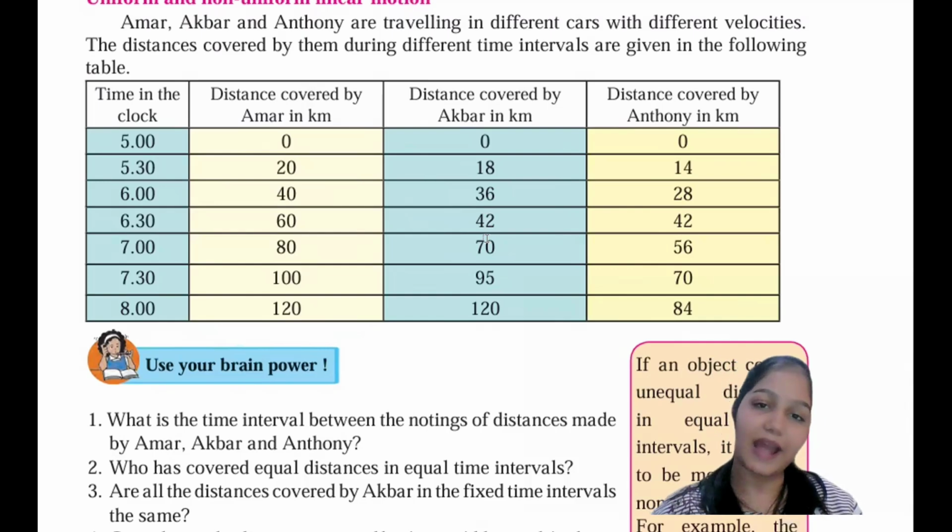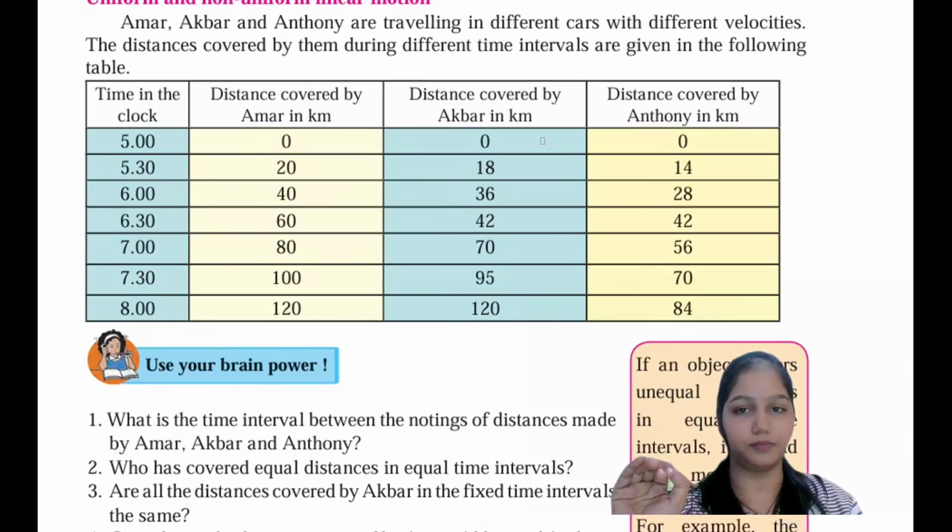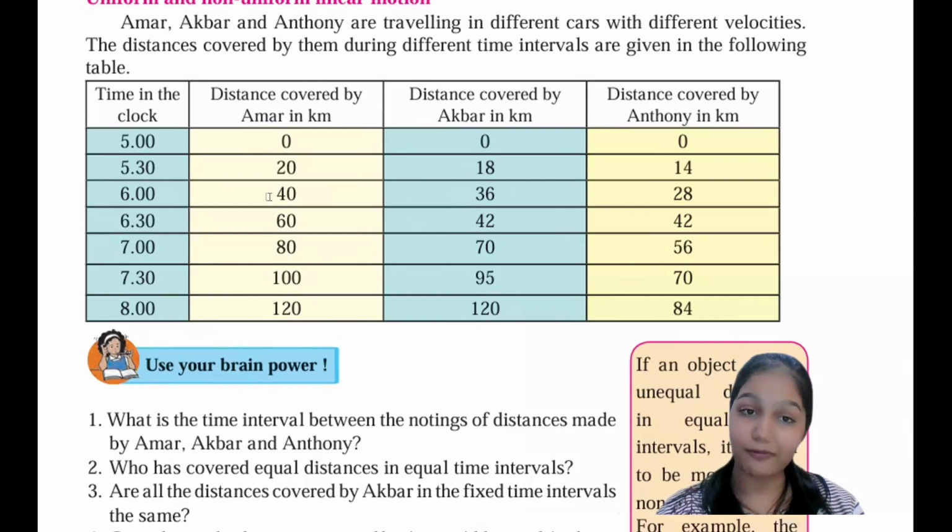So the gap is not uniform. This is non-uniform. So we can say Akbar followed a non-uniform linear motion, whereas Amar followed a uniform linear motion.